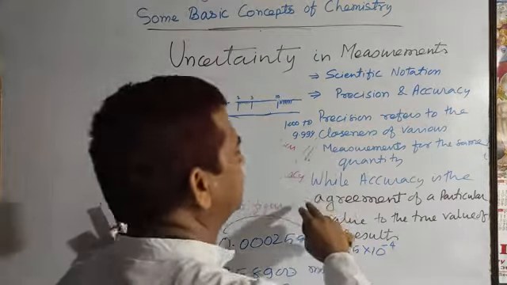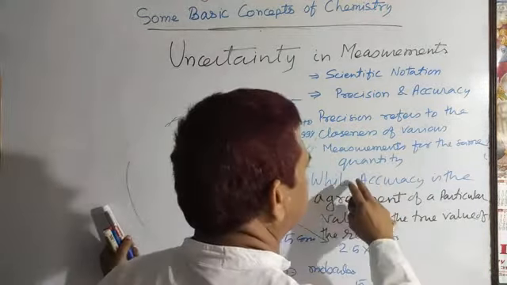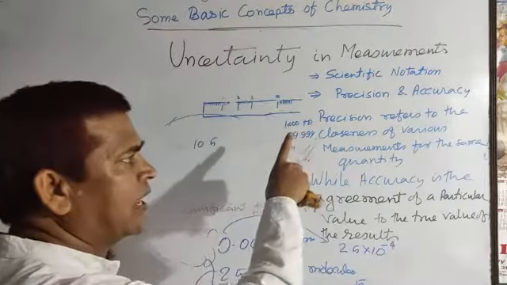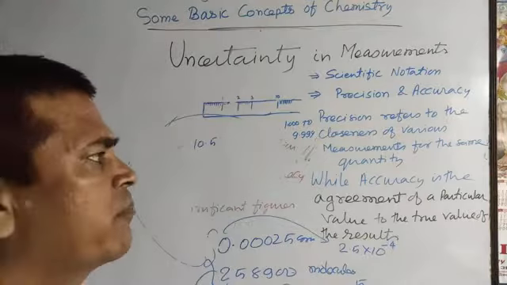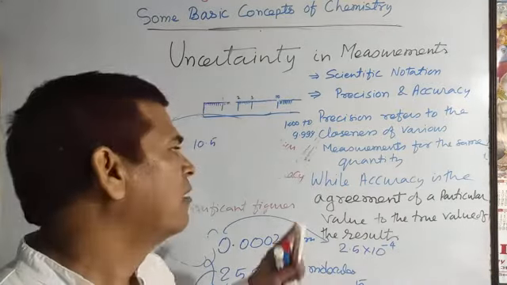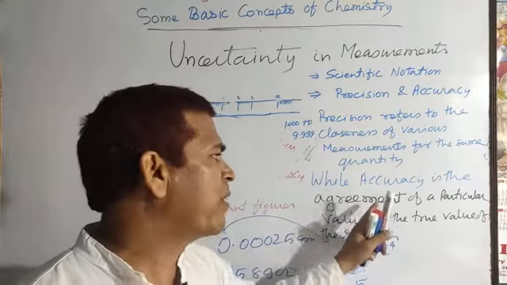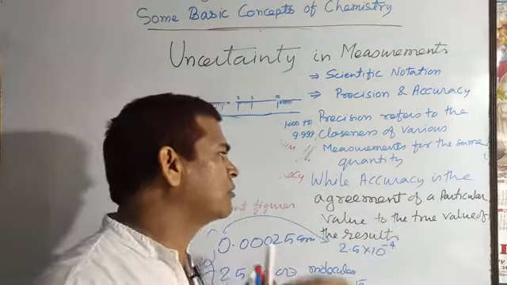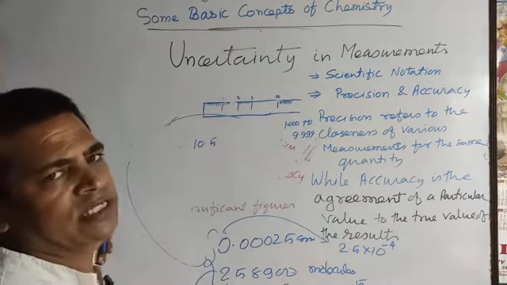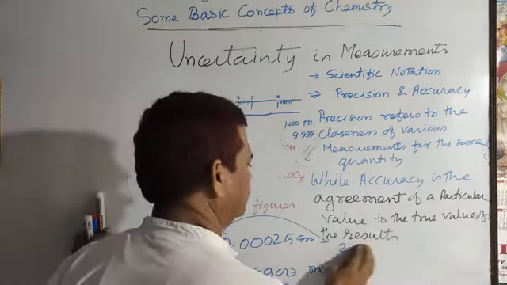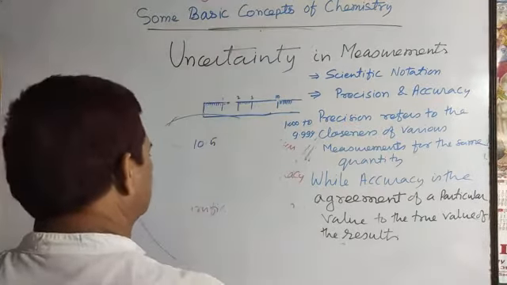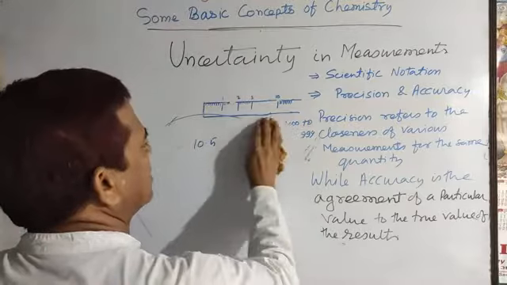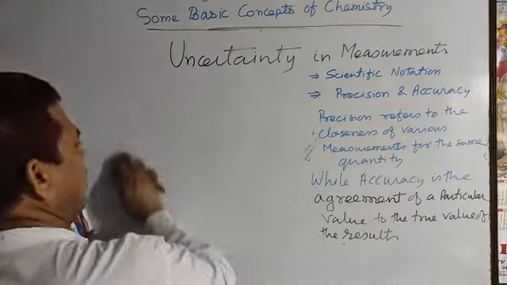Precision refers to the closeness of various measurements for the same quantity, while accuracy is the agreement of the particular value to the true value of the results. Followed? So take some example, and on that basis you can easily understand accuracy and precision.